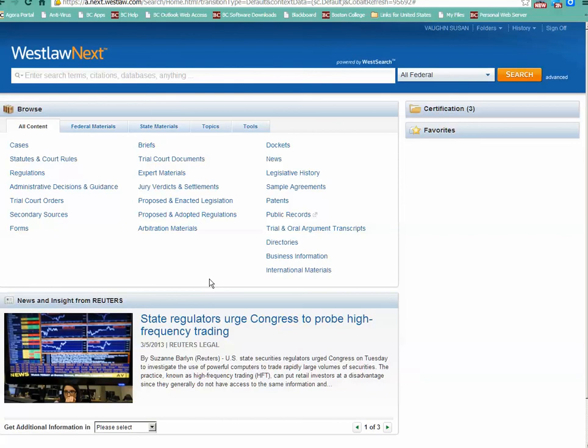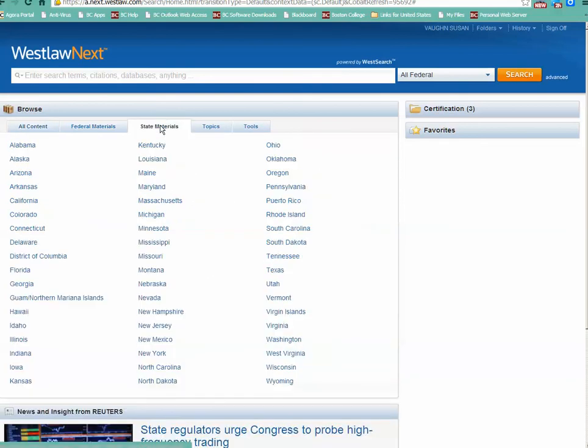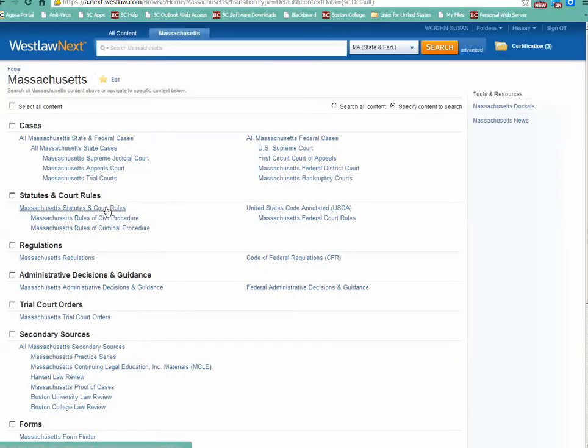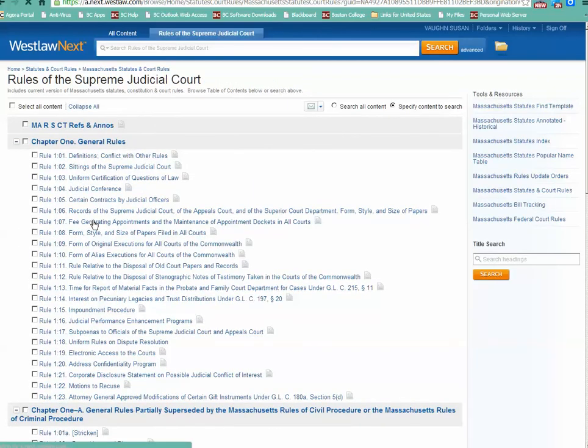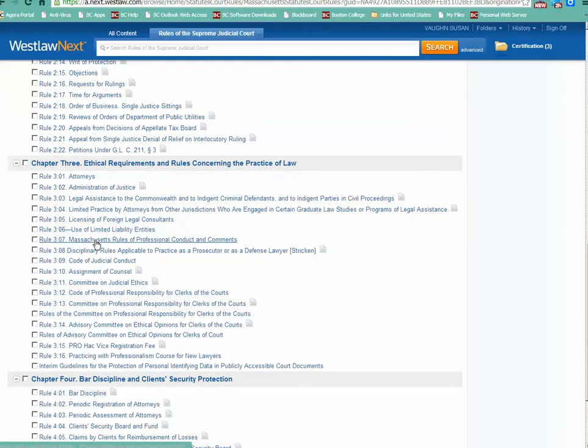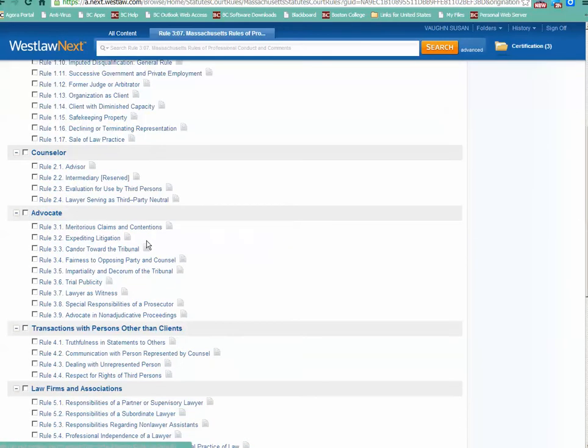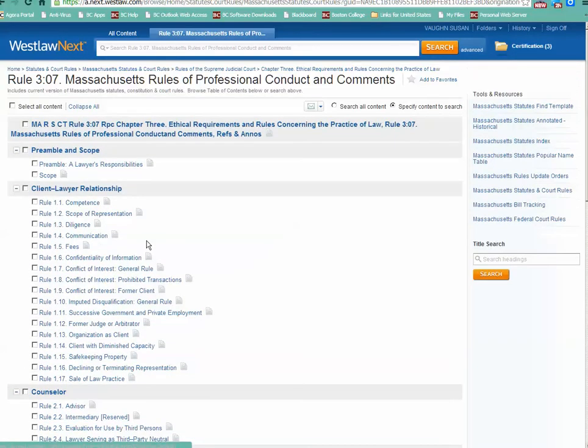So on Westlaw Next, just as if I was looking for court rules, I can go State Materials, Massachusetts, Statutes and Court Rules, and then if I scroll down and look at the Massachusetts rules, I can find the rules of the SJC, and under Rule 307, I can see the Massachusetts Rules of Professional Conduct. And this gives me all the different rules that have to do with professional conduct.